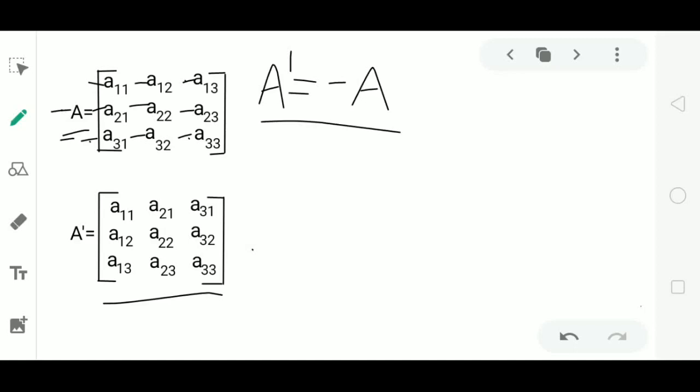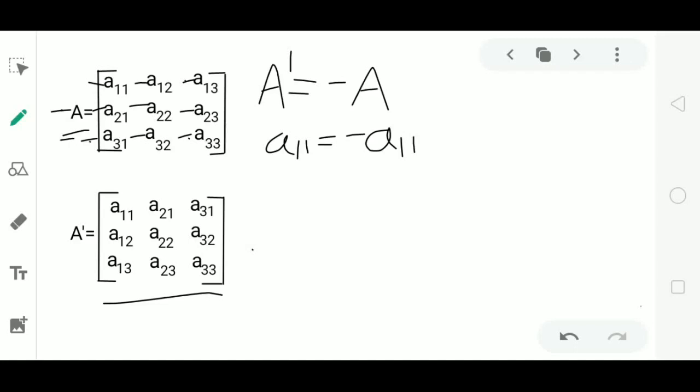Now the condition is A dash is equal to minus A. So when will this condition satisfy? The two matrices will be equal when the corresponding elements of the matrices are equal and orders are equal. Clearly here orders of the two matrices are equal. We just have to check the corresponding elements. A11, first element, must be equal to minus A11, first element of minus A. A11 must be equal to minus A11.